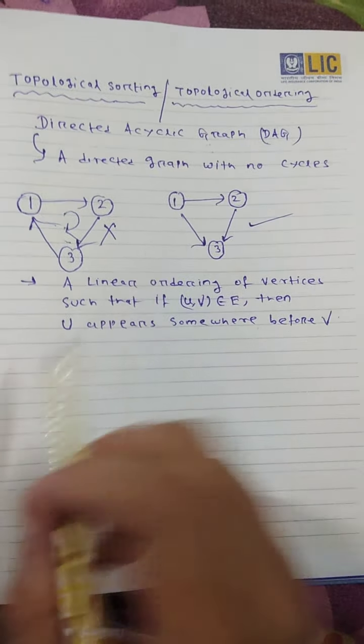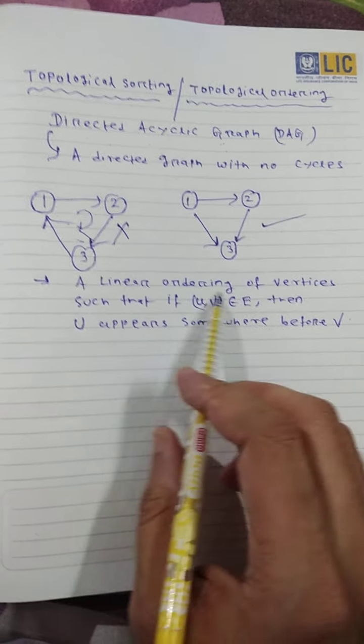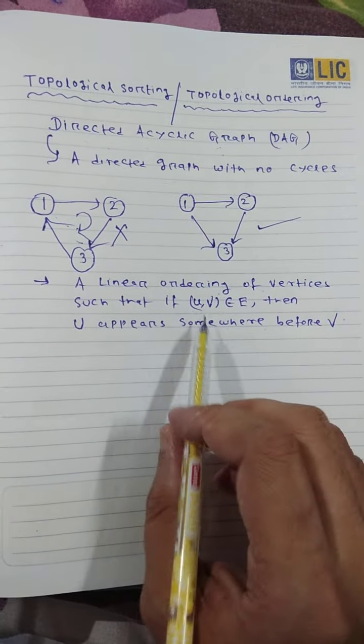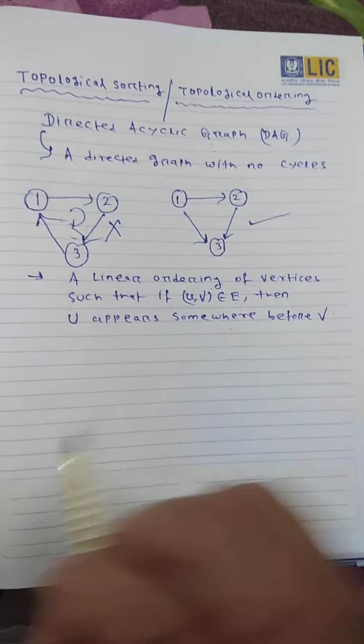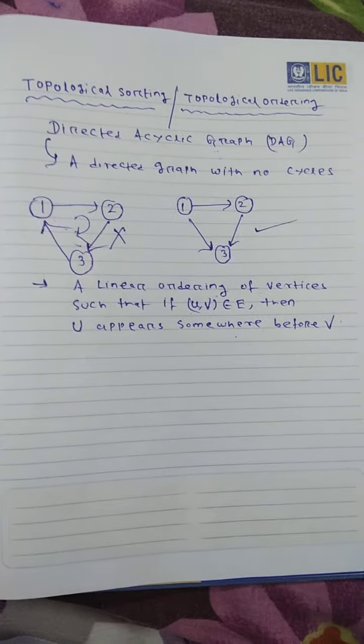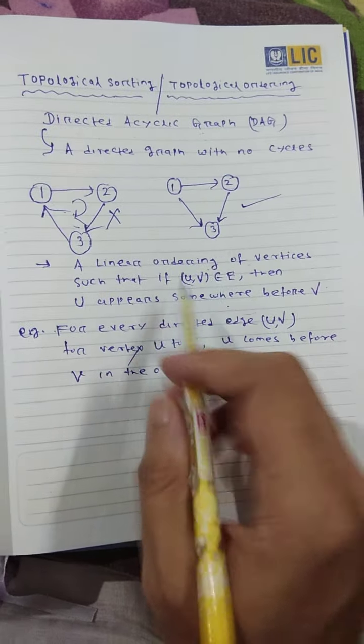Then topological sorting gives a linear ordering of vertices such that if (U, V) belongs to E, then U appears somewhere before V. So what does the statement mean?